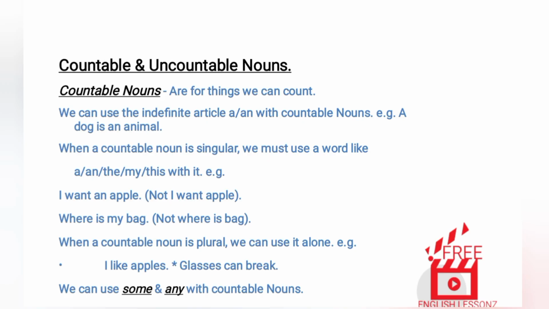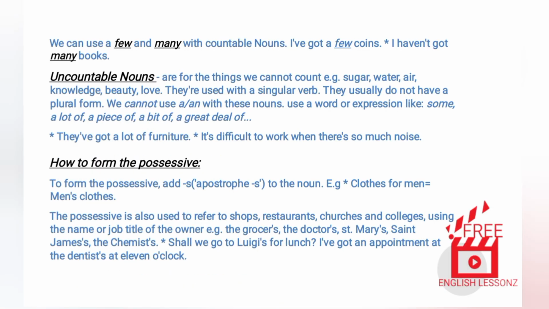Glasses can break. We can use some and any with countable nouns. Examples: I've got some coins. Have you got any books? We can use a few and many with countable nouns. Examples: I've got a few coins. I haven't got many books.